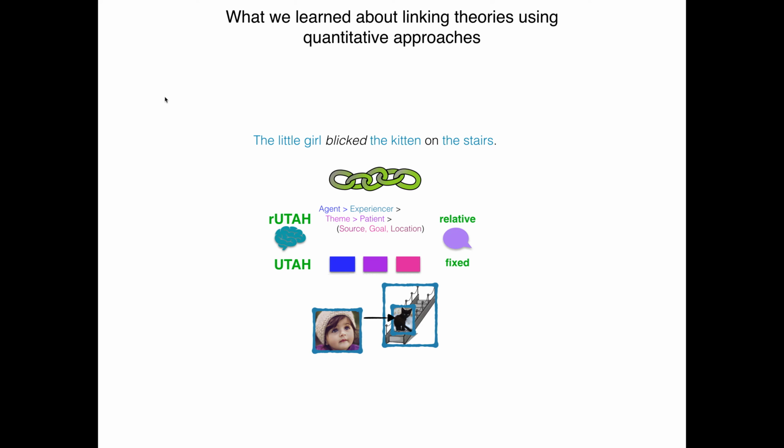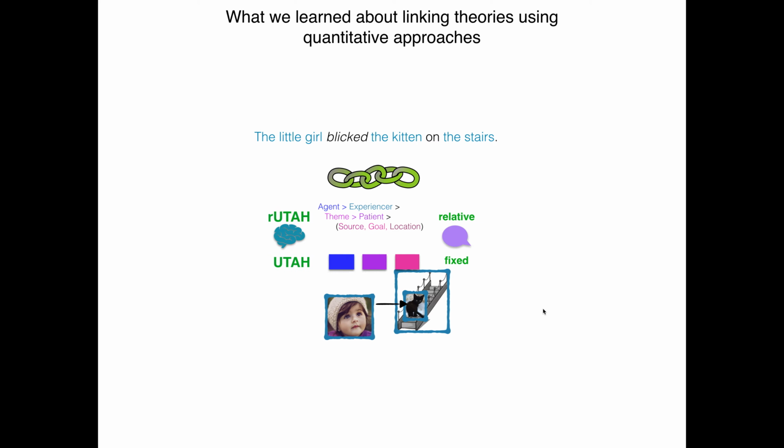So, what can we take away about linking theories using the kind of quantitative approaches that I've been talking to you about? Well, here's what I think we learned. Again, we're looking at different types of proposals that involve either innate or derived knowledge of links, that involve either fixed thematic representations or relativized thematic representations for how it is that we come to interpret things like the little girl blinked the kitten on the stairs to mean something like this, right? How do we make those links?